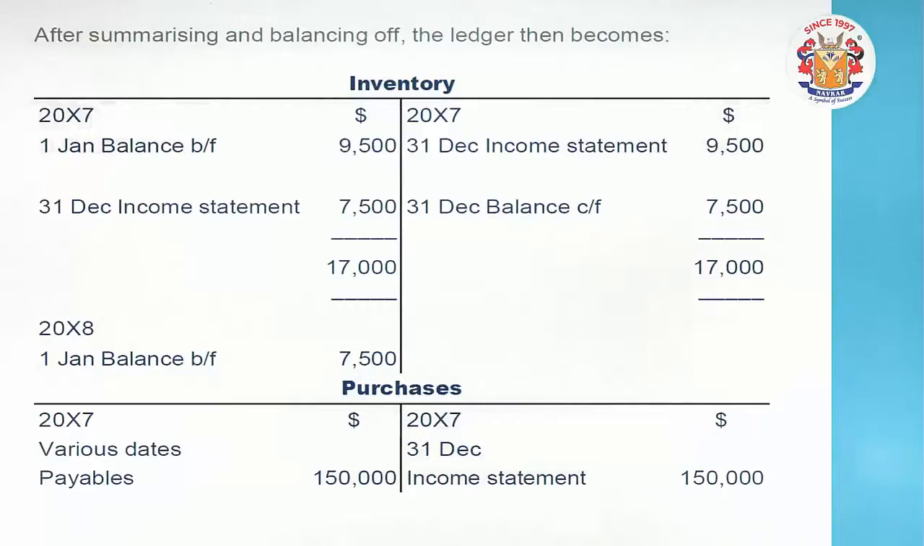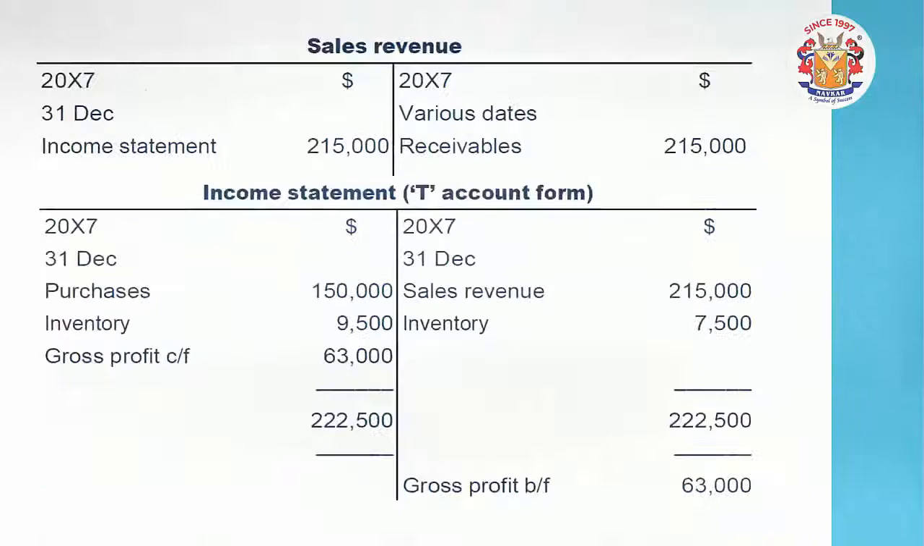Friends, in the purchase it has been credit. On the credit side you can see the name income statement, which means in the income statement it is debited. Yes, so take a look at another ledger, that important ledger that we have, the sales revenue ledger. The sales revenue ledger indicates on the credit side 2,15,000, and here we can see the debit is on the income statement. Yes, so in the income statement it would have been credit.